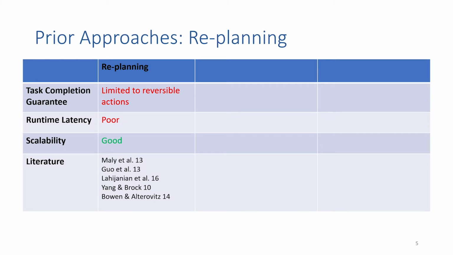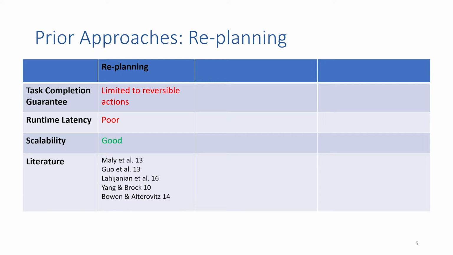So there are several different ways we could go about solving this sort of problem. The first is replanning. This is probably the most common. Here we start at our initial state and just compute this linear plan from the initial state to the goal state. And then from that, we can look at what happens when we're actually executing that on the robot. And we see that maybe we expected to end up in state S, and instead we end up in state S prime. So what we do then is we say, okay, something went wrong. Now I'm going to compute a new plan from S prime to the goal.